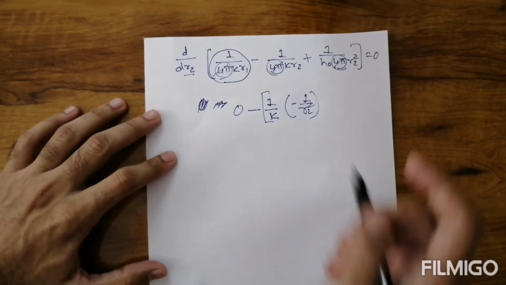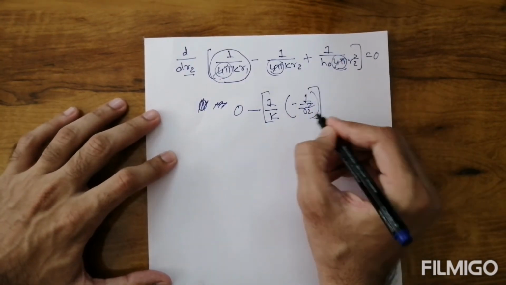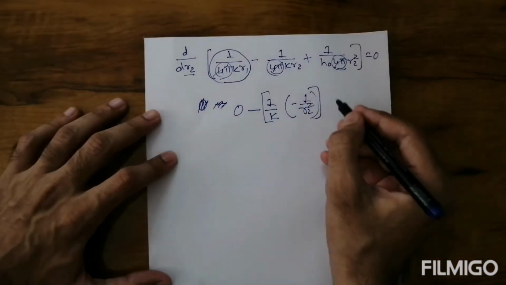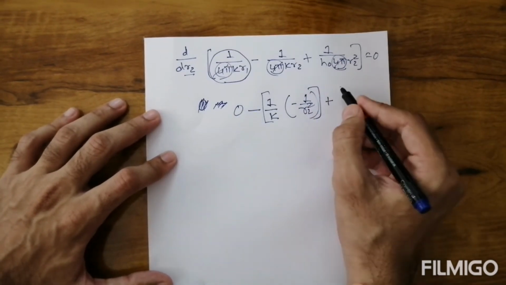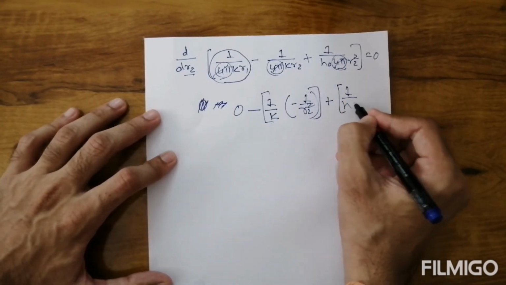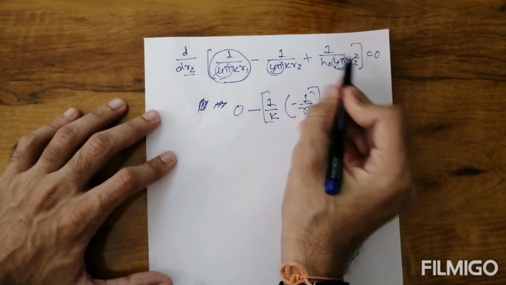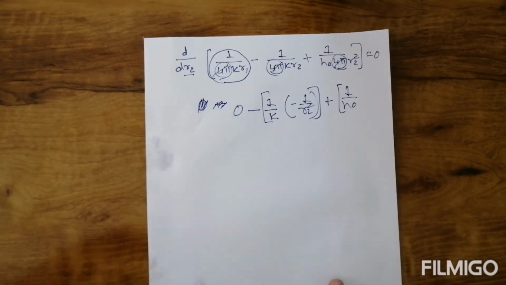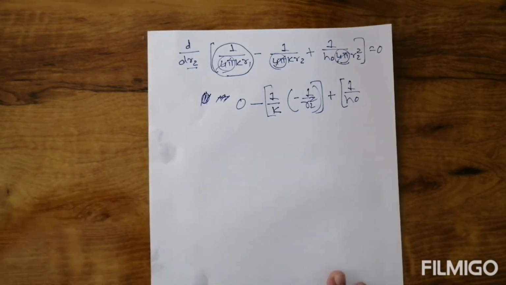Okay, then after that, plus as it is, we are just over that bracket plus as it is. Now, the constant term 1 upon h0 is a constant term, so we are just taking 1 upon h0 as it is. Okay, now 1 upon r2 squared. What will be the differentiation of 1 upon r2 squared?